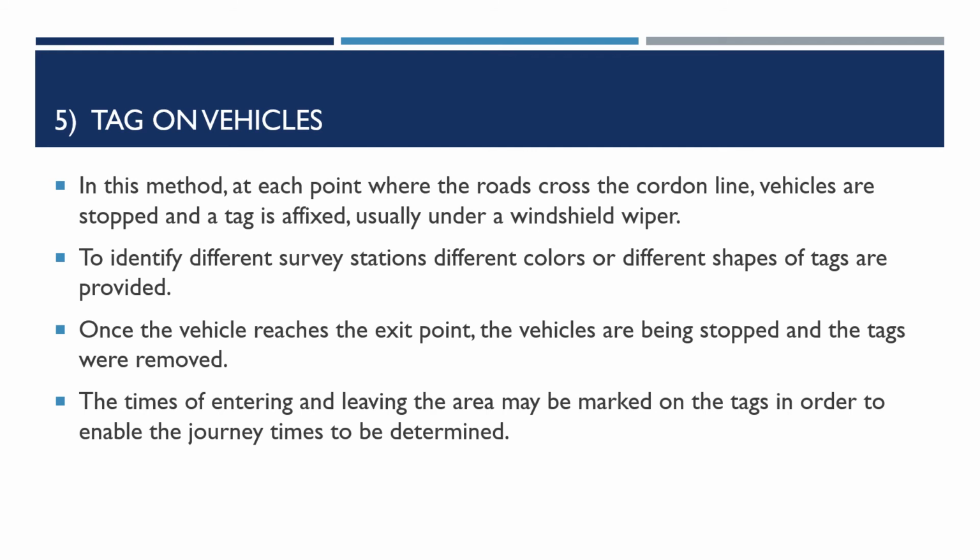This tag is an identification mark, so you can design it with different colors or shapes according to the survey stations, to identify different survey stations. Now when the vehicle reaches the exit point survey station, you can stop the vehicle and collect this tag. By matching the tags, you can trace the path of the vehicle with respect to the 2 points.